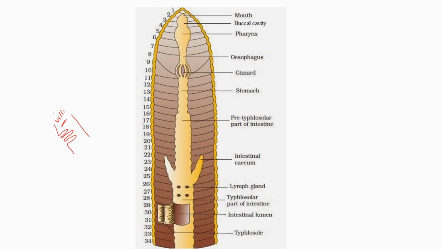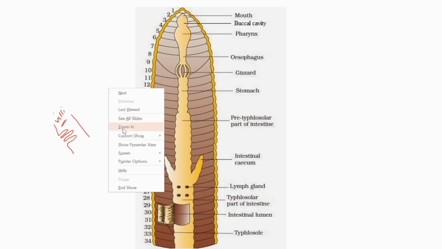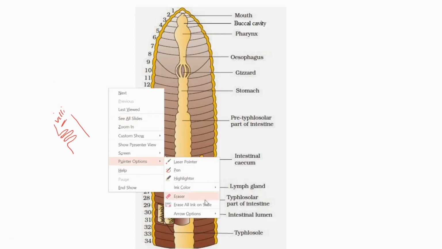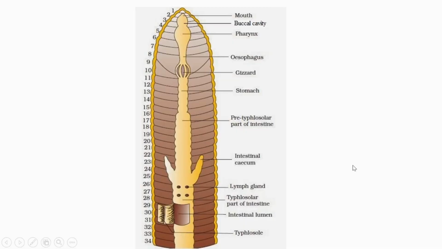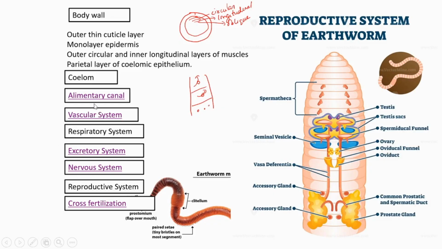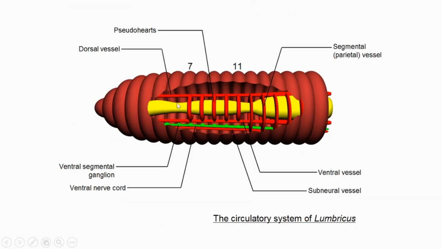Clear? Okay, next we are going to the vascular system. What about the vascular system? Here is the image of the vascular system. It is closed type. Closed type means the body fluid is flowing through closed vessels. There are no distinguished arteries or veins, but three principal blood vessels.